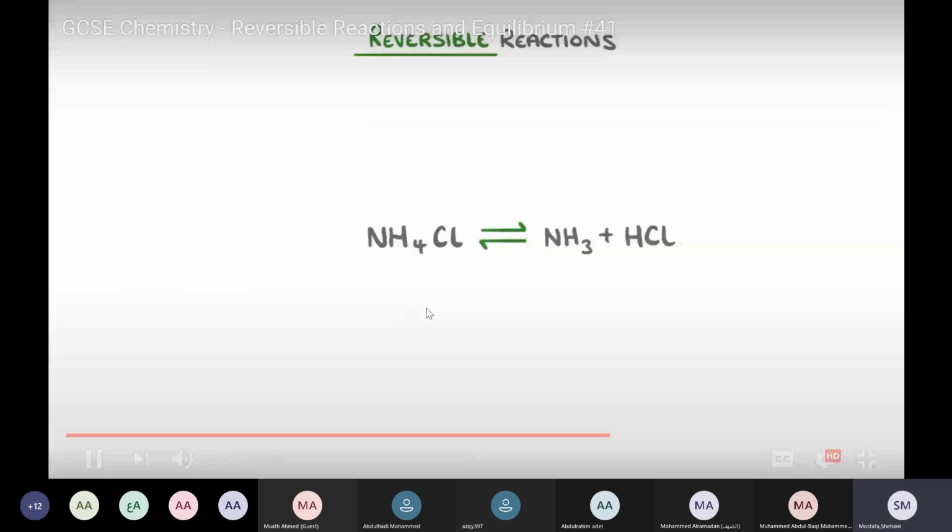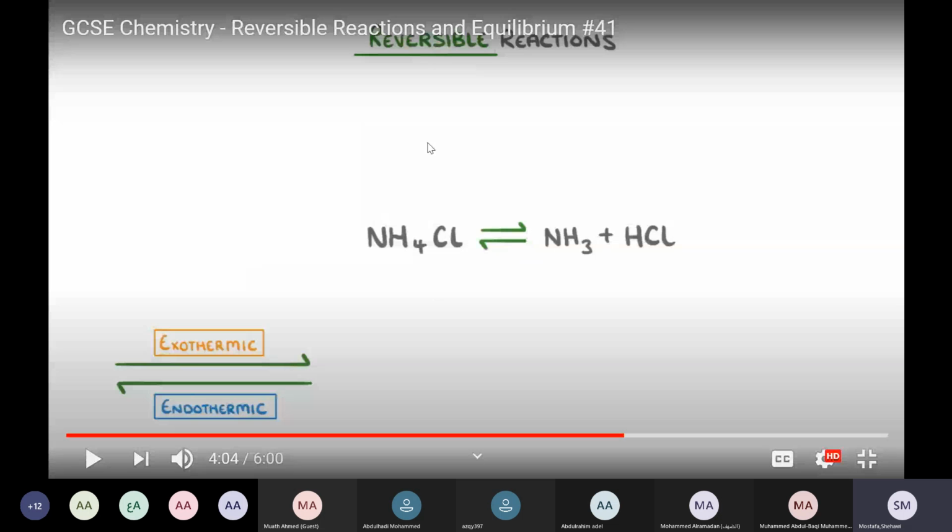The last thing we need to cover is that reversible reactions are always exothermic in one direction and endothermic in the other. So a reversible reaction is exothermic in one direction and endothermic in the other.